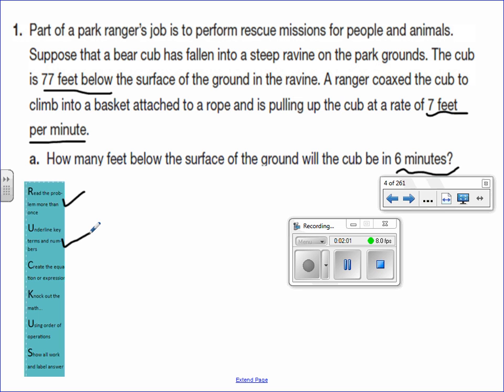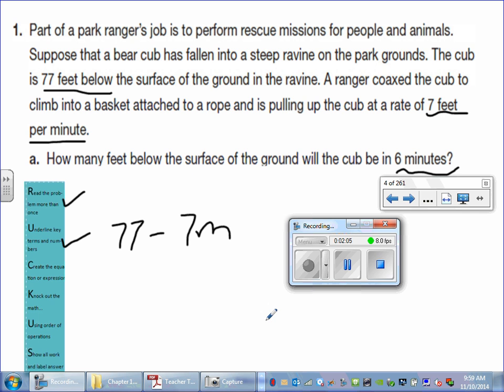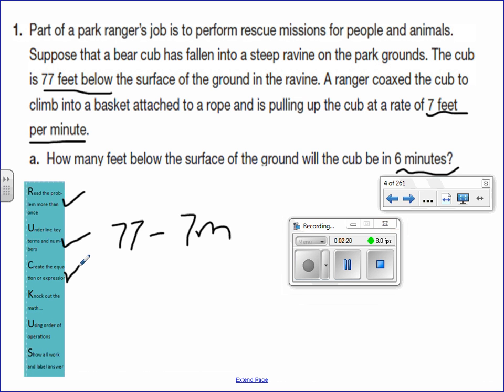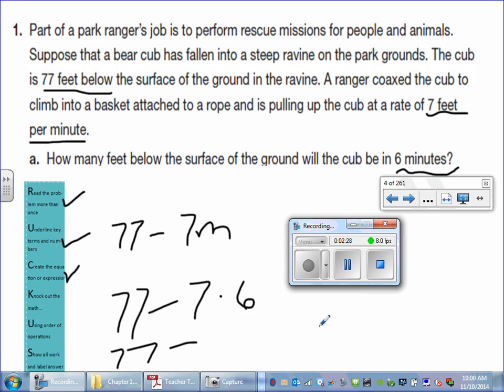Create the equation or the expression. All right, create the equation or expression. So we start at 77, and then we're going to come up 7 a minute. So let's let M equal minutes. And so then that's our equation. And then knock out the math. So where the M is for our problem, we would put 6 in. So knock out the math, you would plug in your 6.